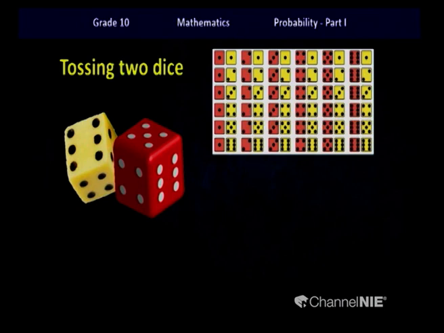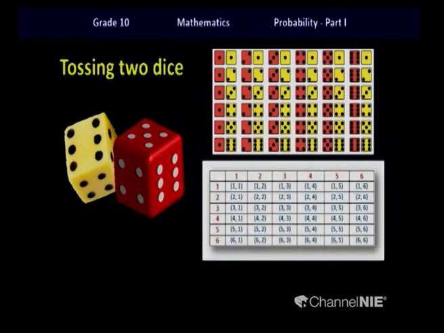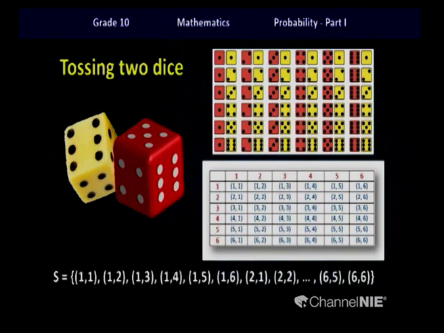How can we present these possible outcomes in a set? Yes, you have to pair them. So children, we write them as ordered pairs. I have taken this diagram to show you the 36 ordered pairs. Now we have to put it into the set notation. The sample space will have all these ordered pairs separated with commas and written in between a set of curly brackets.